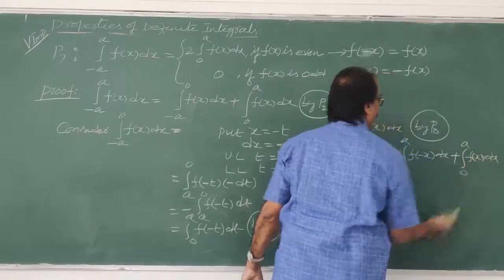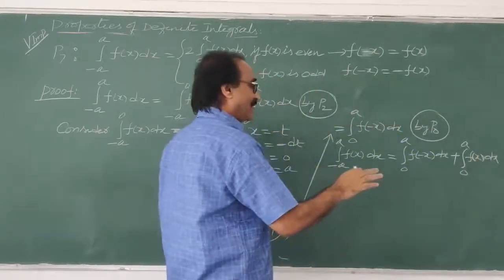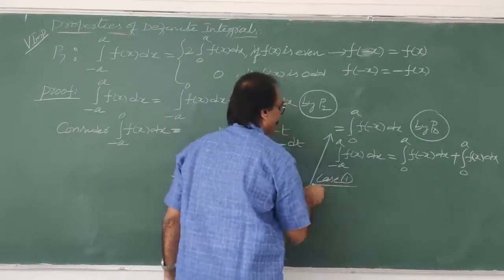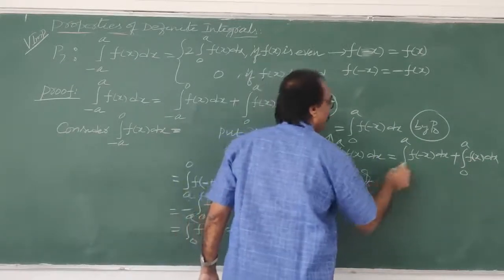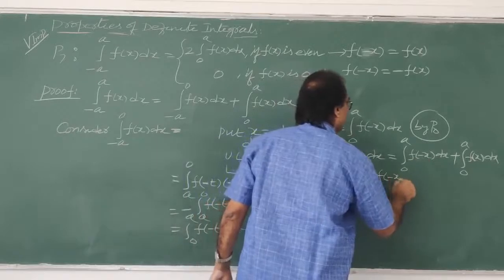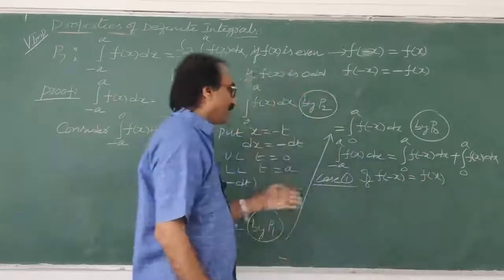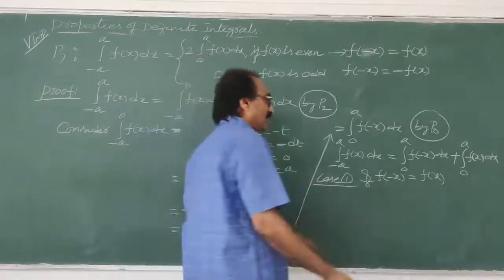Okay, now what to do, sir? We completed. Yes. Now case 1. What is case 1, sir? If f of minus x is equal to f of x, that is an even function.